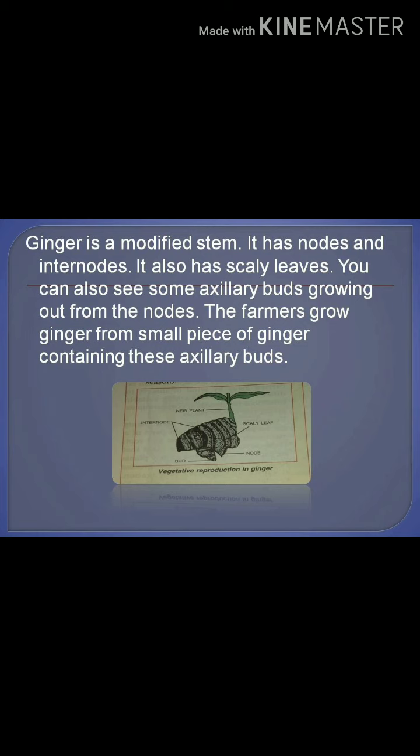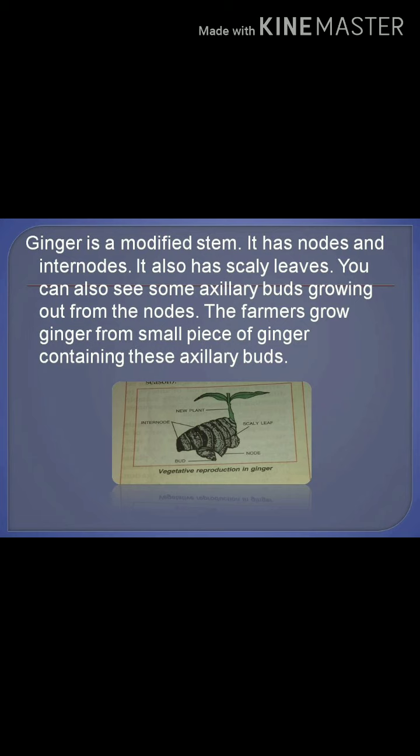You can try it at home also. Take a healthy piece of ginger, remove one small piece from it, and place the piece in moist soil in a flower pot. Watch this setup for 8 to 10 days. Sprinkle some water every day over the soil to keep it moist. In due course of time, the axillary buds grow into aerial shoots to form new plants. So you can grow ginger in your home also.